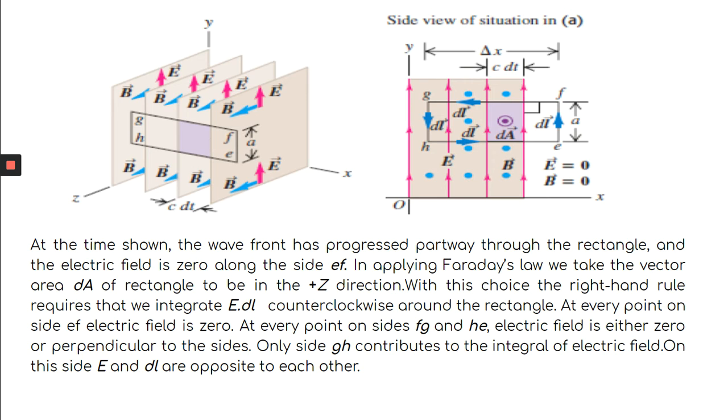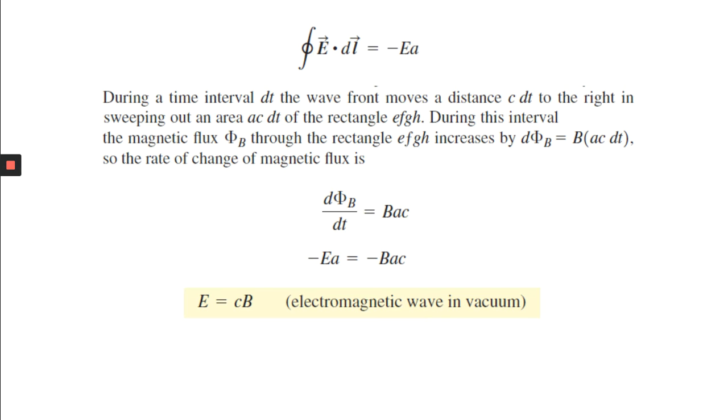Now one thing should be clear: B is not changing. Which is changing? The area is changing. So what is d phi B? d phi B is B into dA. Within that area, the magnetic field is B, so d phi B is B into A c dt.